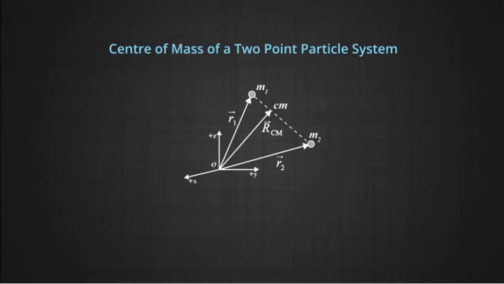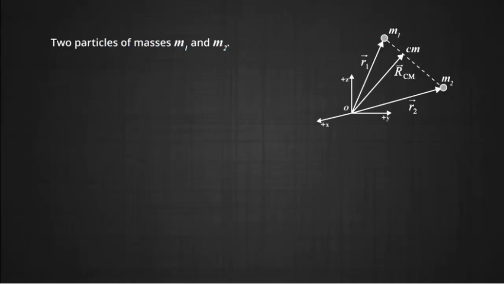We will now try to find out mathematically the center of mass of a two-particle system. Consider a system of two particles of masses m1 and m2 having position vectors r1 and r2 at any time, which is shown in the figure.